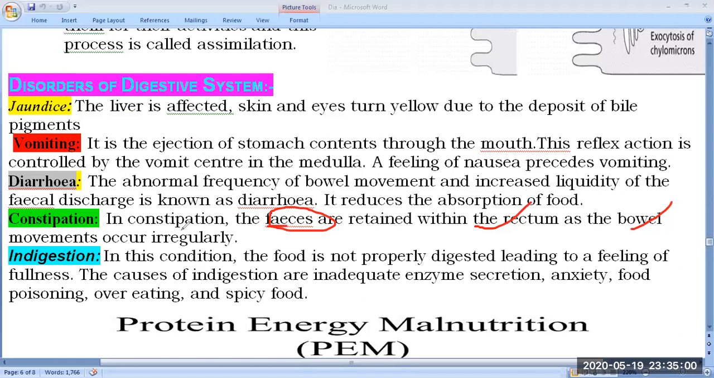The last one is indigestion. Indigestion means that in this condition the food is not properly digested, leading to a feeling of fullness.